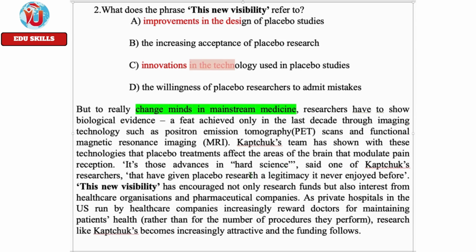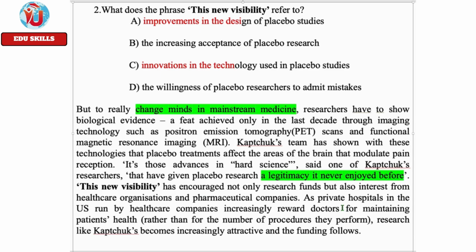Even otherwise, you have the answer here: a legitimacy never enjoyed before. And further down also: this new visibility has encouraged not only research funds but also interest from healthcare organizations and pharmaceutical companies.